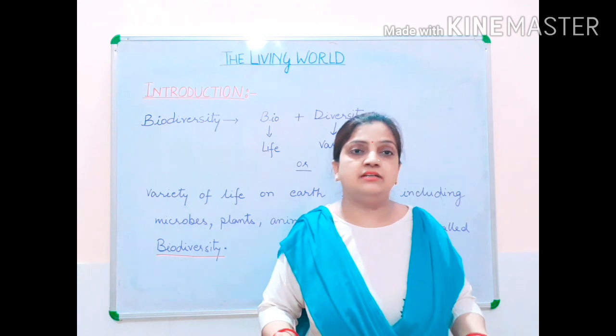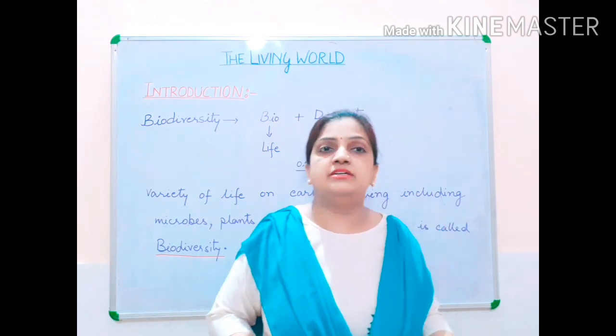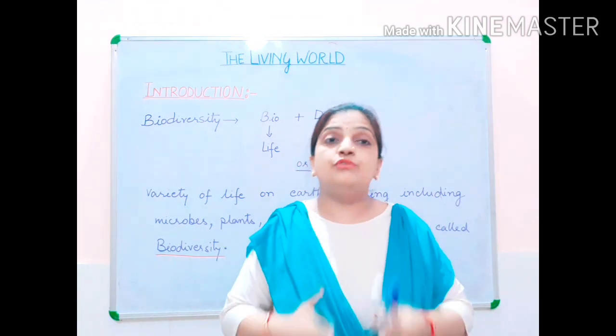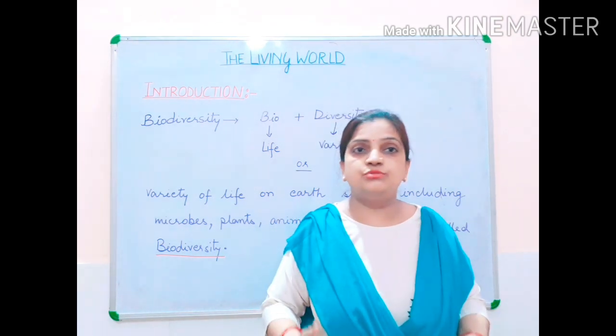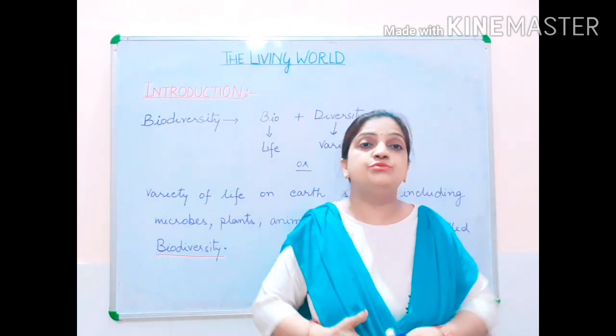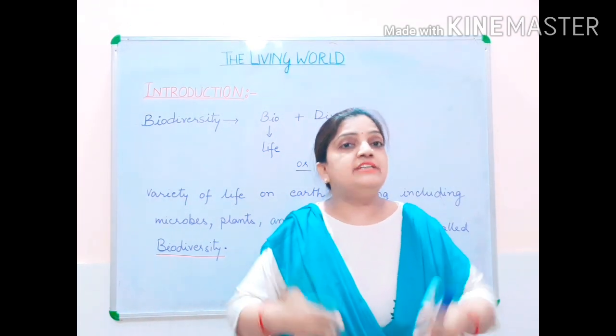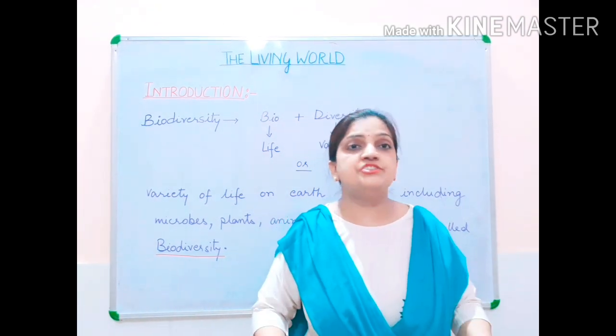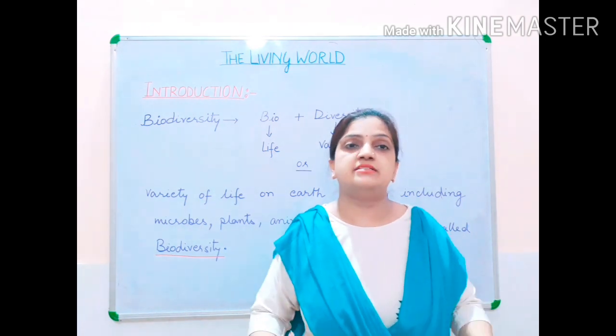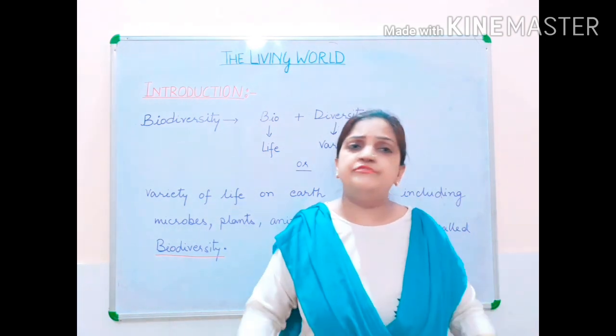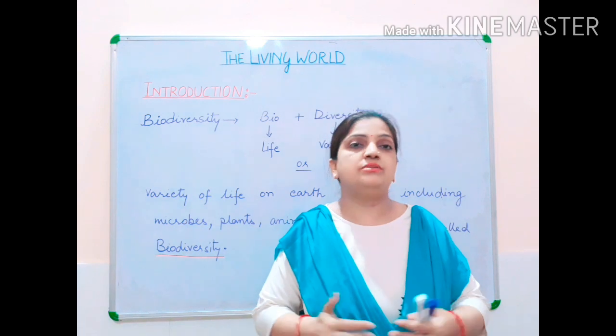Some have different behavior, some have different attitudes. So we human beings also do not look alike. We do not have the same attitude or the same behavior. So diversities in the characters are present among each and every living organism surviving on this planet.